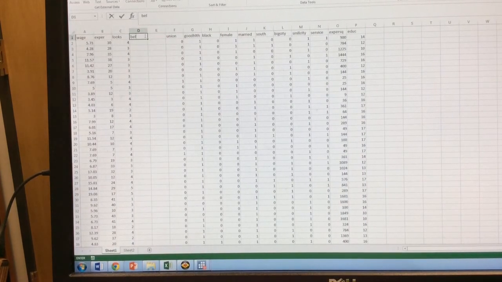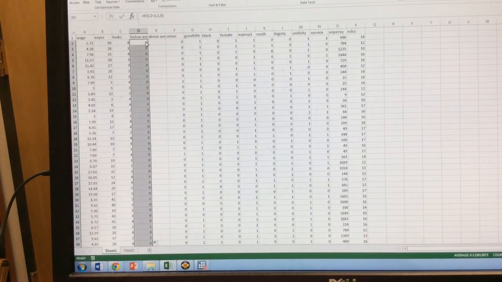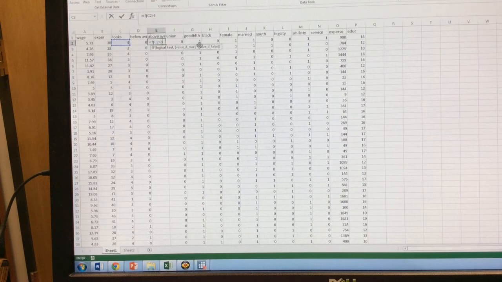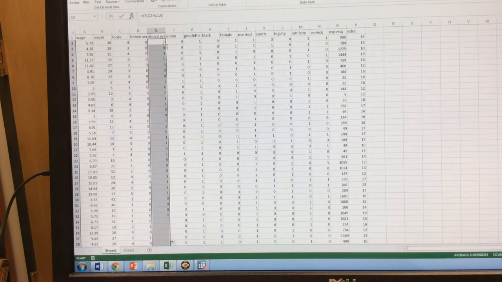Okay, so I want to add a variable below average and a variable above average. Now I'm going to create a dummy variable here. So I want this to equal, if looks is below 3, give me a 1, if not, give me a 0. That tells me if looks is a value of 1 or 2, then that person is below average, where 3 is defined as average. For above average, if looks is above a 3, give me a 1, if not, give me a 0. So I've created a dummy variable for two different groups.